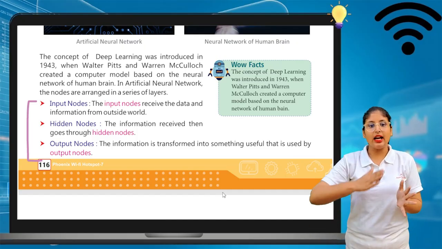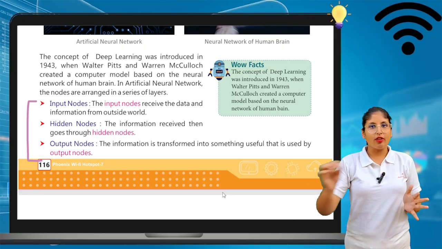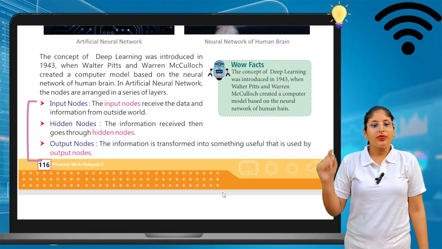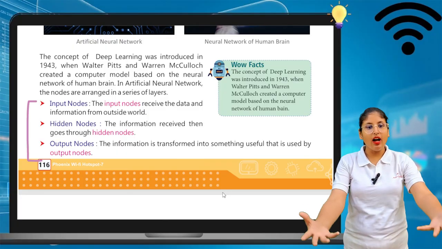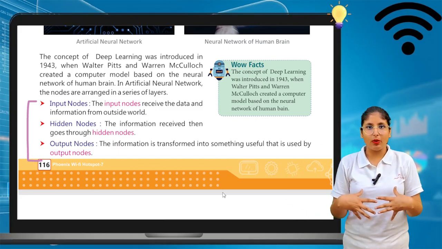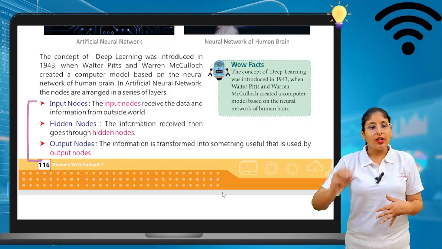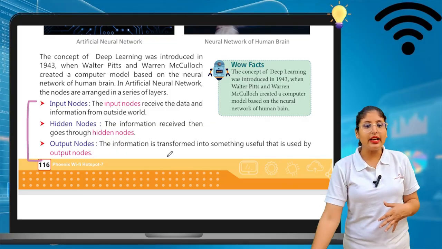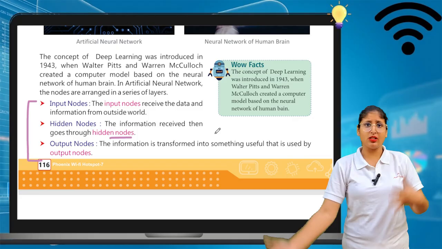So they are connected in a series of nodes. First is input nodes. The input nodes receive the data information from the outside world. Then the hidden nodes: the information received goes through the hidden nodes, where the information is processed.